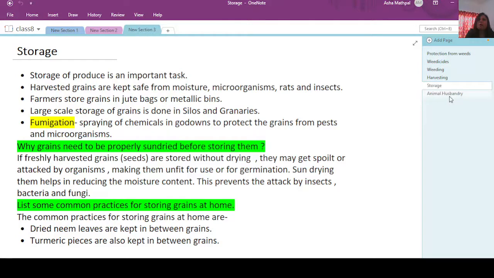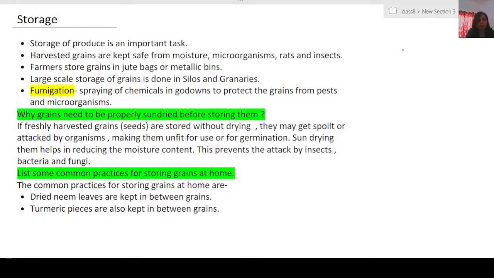If seeds are not properly stored, they might get damaged, and damaged grains will not sell in the market, which will have a very bad impact on the overall economy. So they need to be stored properly.